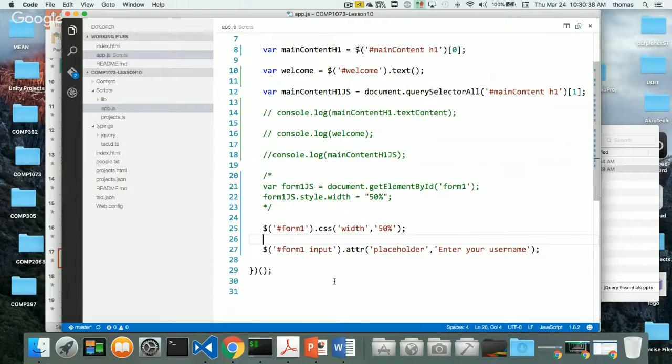Now we've only done two. We're getting to a point where we can do more of this chaining to affect what's going on. And by the way, we're doing this here just randomly. We could have a function that we call, and after the function is called, this stuff happens, changing the width and so on. An example would be if I do an event and hover over my form, it changes shape. Let's say I want to transition my form from 50% width to 60% width to make it bigger as I hover over it. I can do this with CSS too, but I can use JavaScript or jQuery to do the same thing.